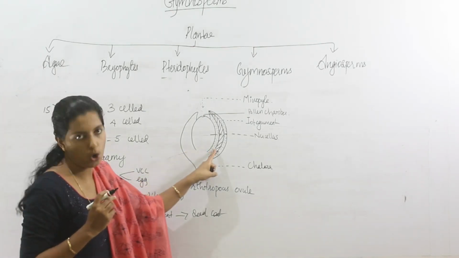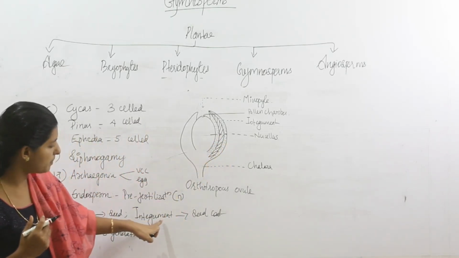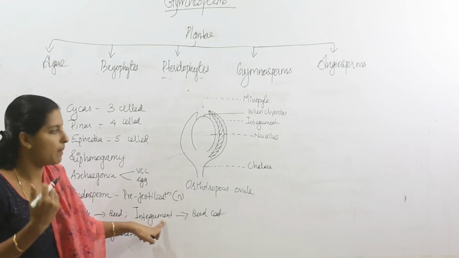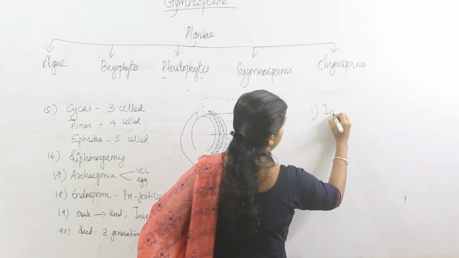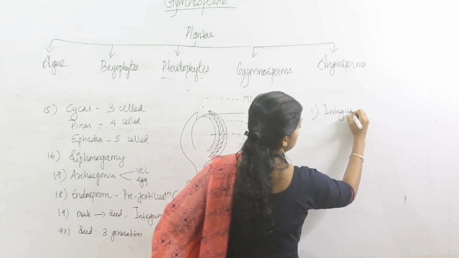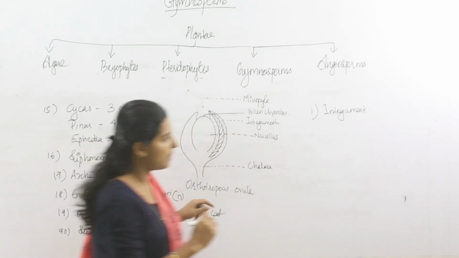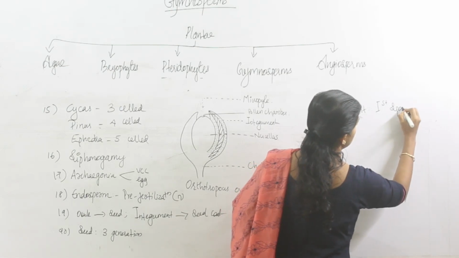Suppose the seed coat. The seed coat develops from the integument. The integument, which forms the seed coat, is a part of the first sporophytic generation.